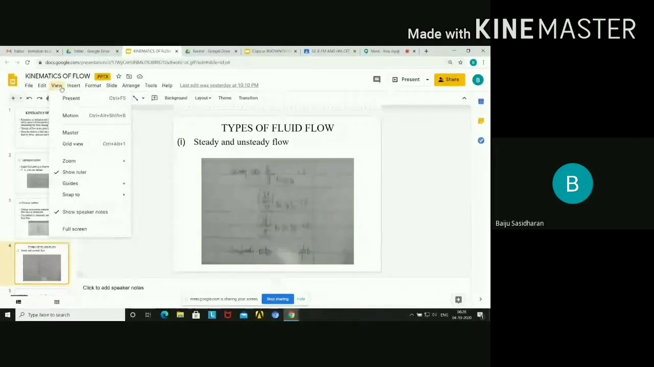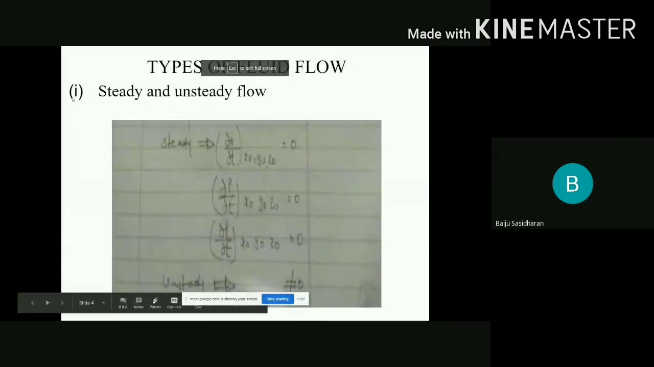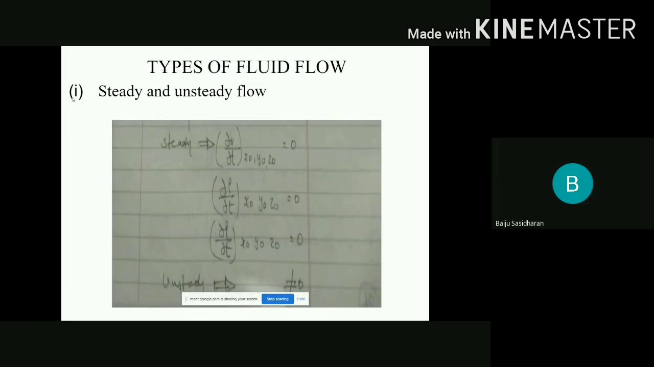Next we have to study different types of fluid flow. The first one is steady and unsteady flow. The parameters to be studied in the case of flow are the velocity, the density, the pressure, the acceleration, those things.